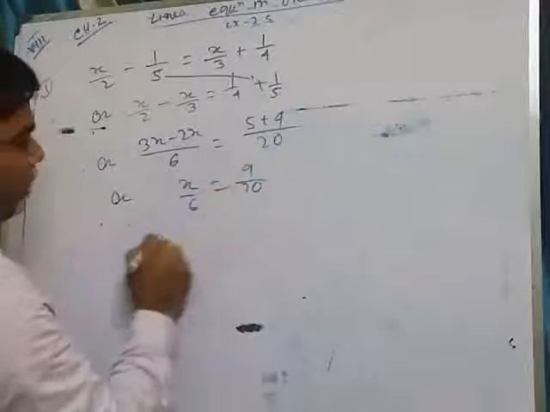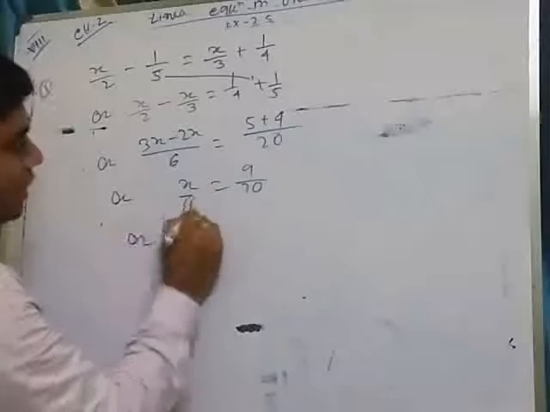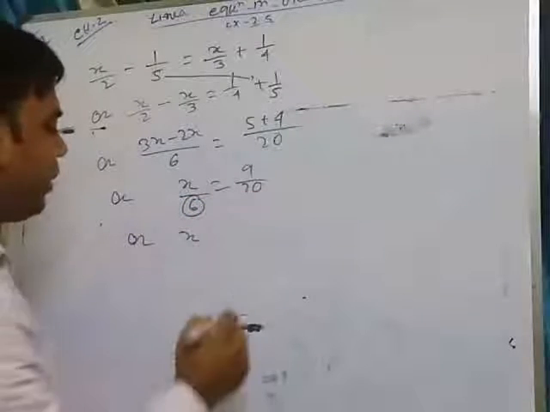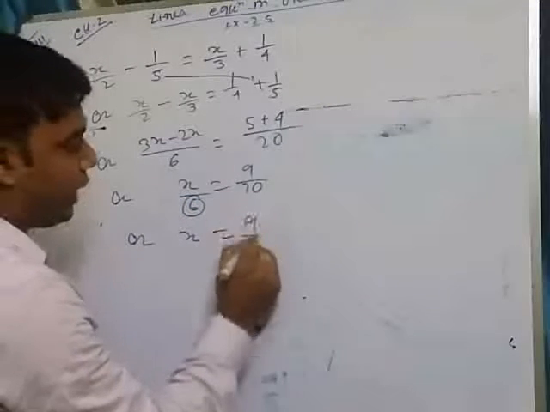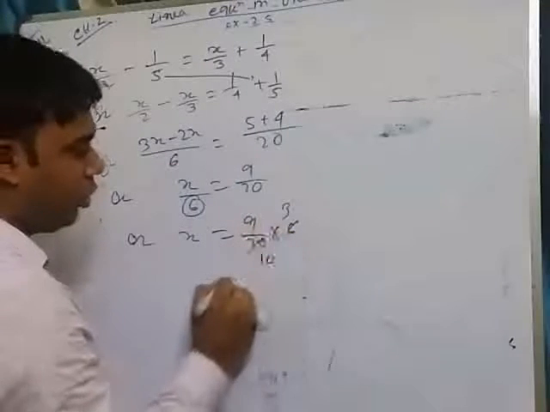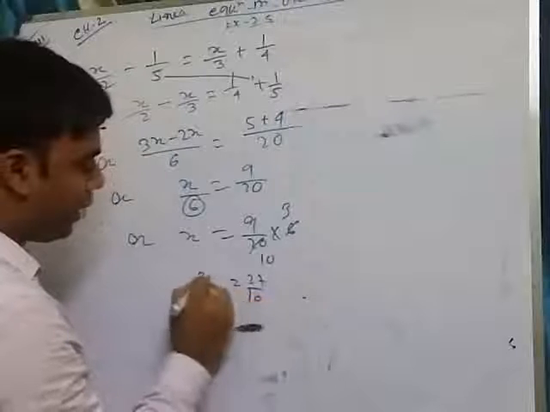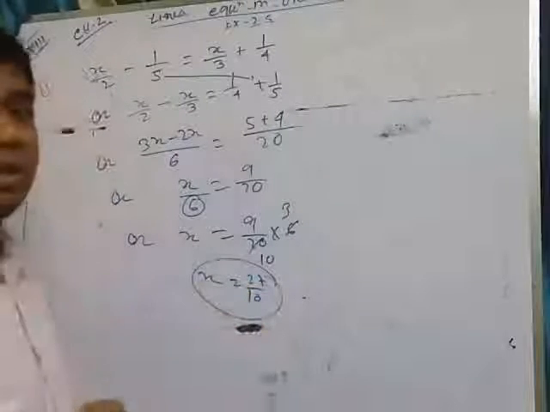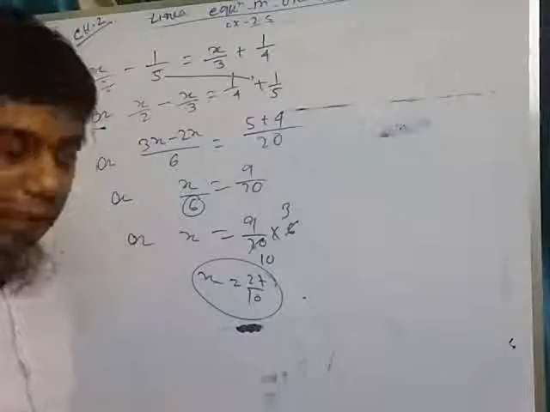So x by 6 equals 9 by 20, or x equals 9 by 20 into 6, since 6 is divided here and on this side it will be multiplication. 9 by 20 into 6 is 27 by 10. It is our required answer. x equals 27 by 10.